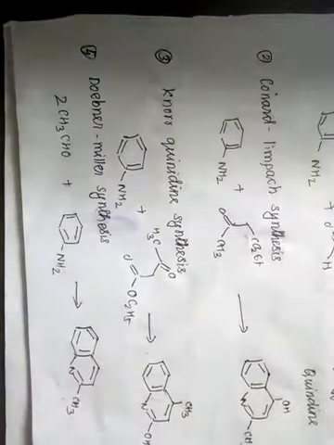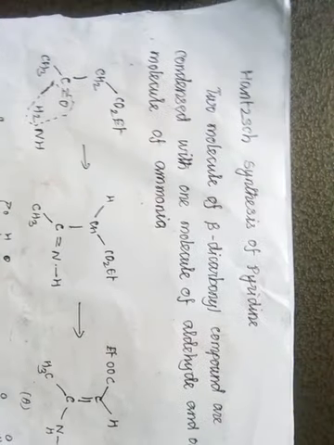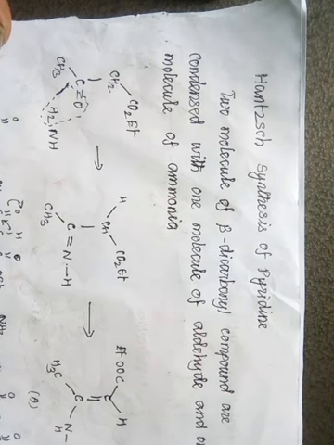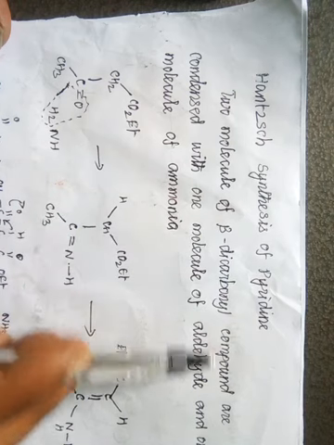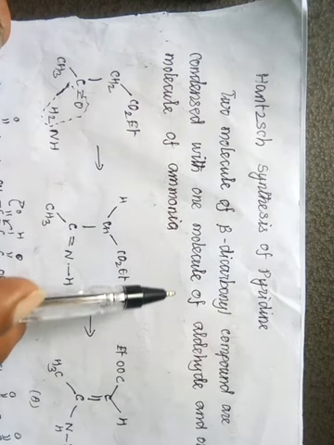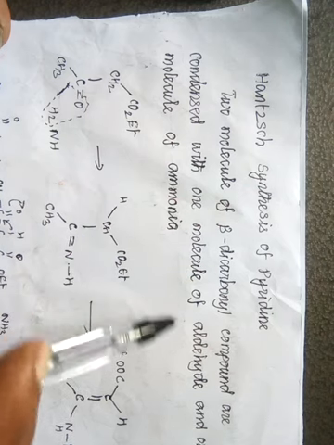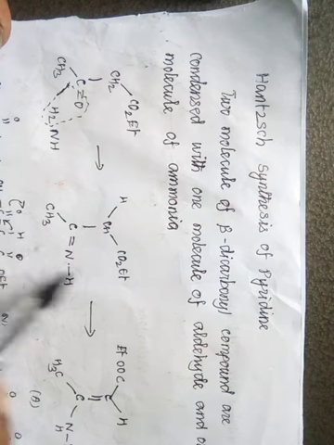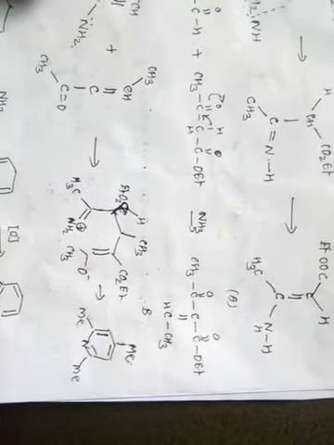Now we'll see the synthesis for pyridine. This is the Hantzsch synthesis for pyridine, as we have seen the Hantzsch synthesis for pyrrole. Two molecules of beta dicarbonyl compounds are condensed with one molecule of aldehyde and one molecule of ammonia. These are the beta carbonyl compounds. On treatment with ammonia, we will get the substituted pyridine molecules.